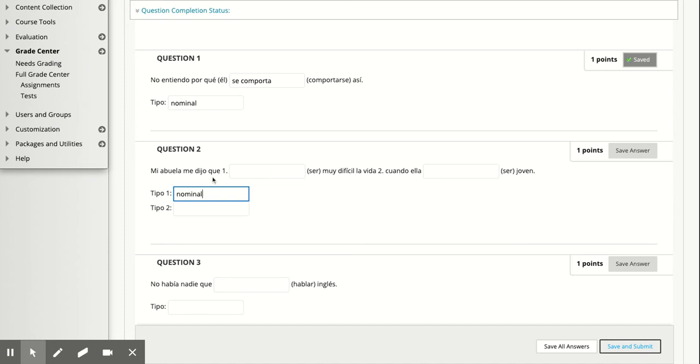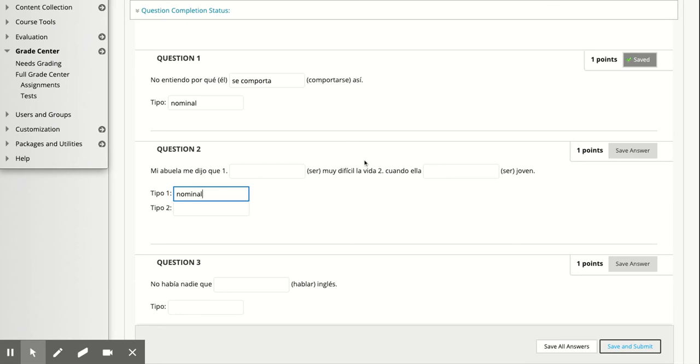Now, let's do indicative subjunctive first. So she told me that... If she's telling me something, is it real or hypothetical? Hopefully you're getting that it's real, okay? So it's going to be indicative, and then is it preterite or imperfect, because it's past tense.